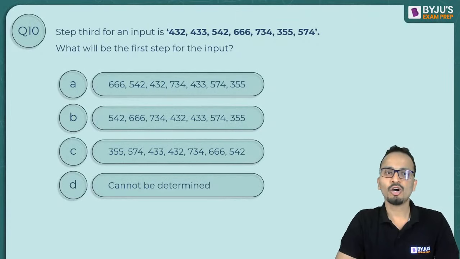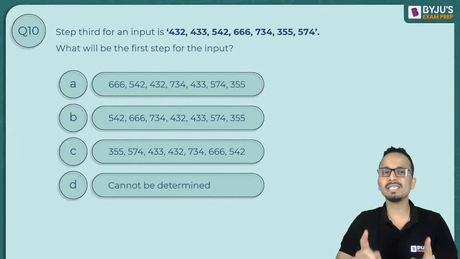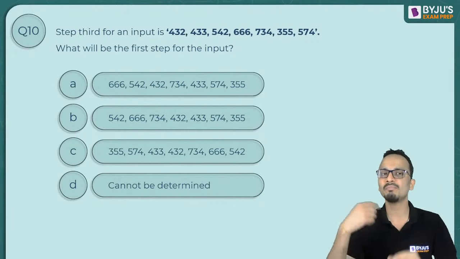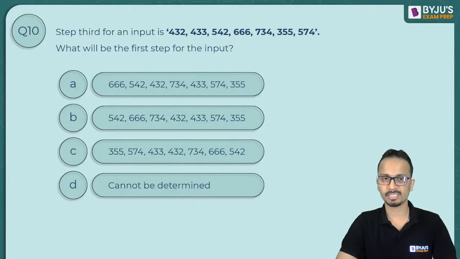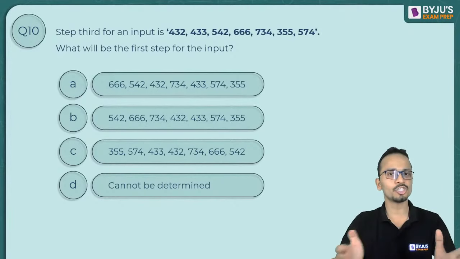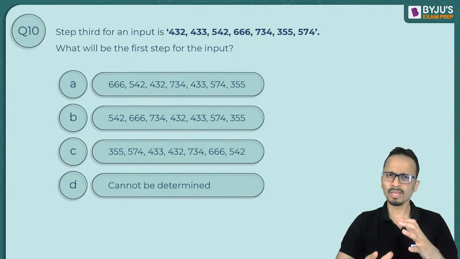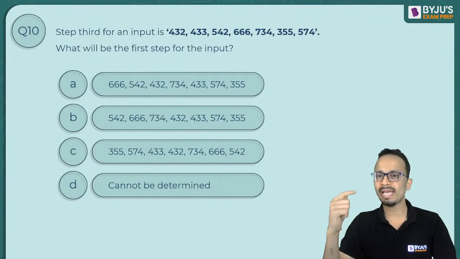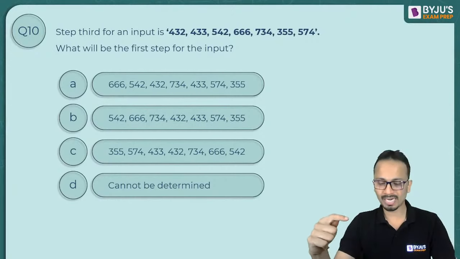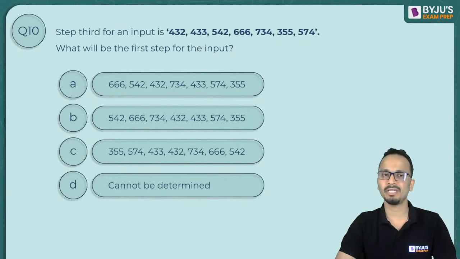Step 3 for an input is given. What will be the first step for the same input? So step 3 is given and you will have to come to step number 1. That means you'll have to do backtracking in this case. Now, just for your information, since in these questions we are arranging the numbers in ascending order or maybe descending order, so you can go from any step to the next step, but backtracking cannot happen in this case.